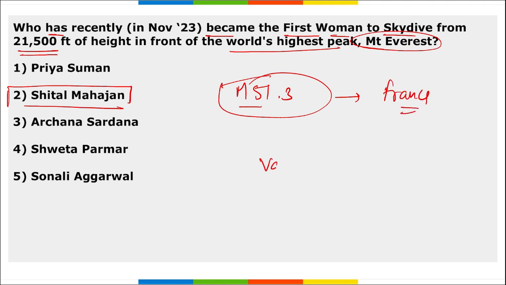Correct. Then Vajra Prahar. This is the name of the exercise that was conducted between which two countries? Between India and USA. And where was the location? Umroi.